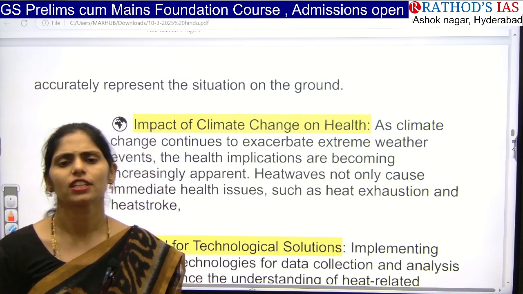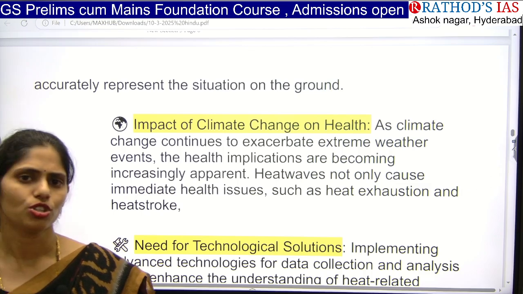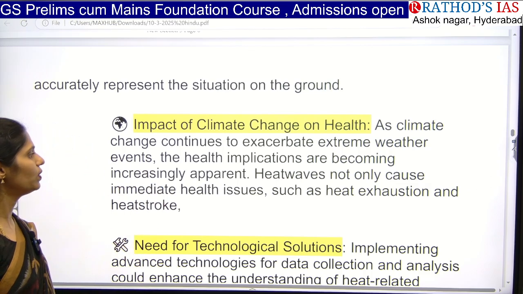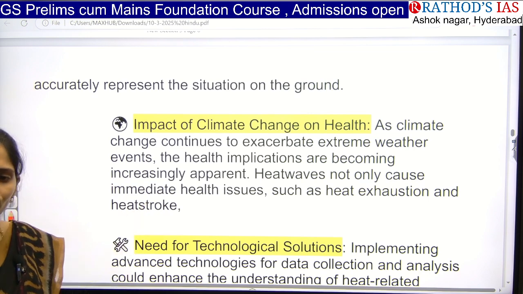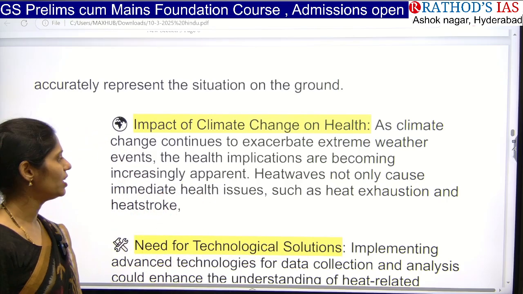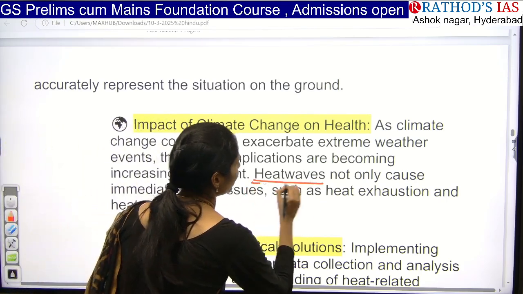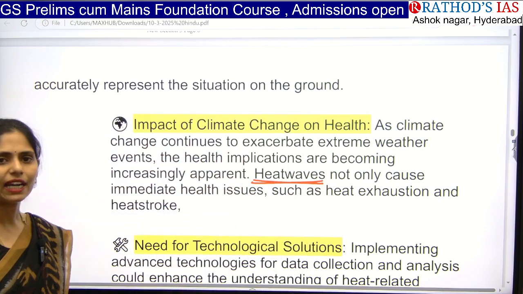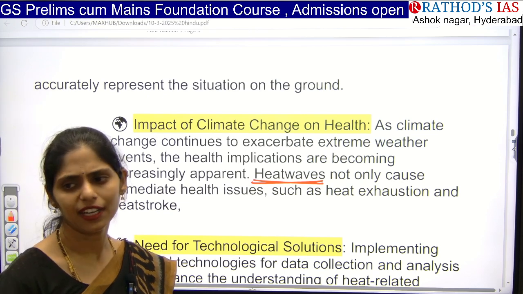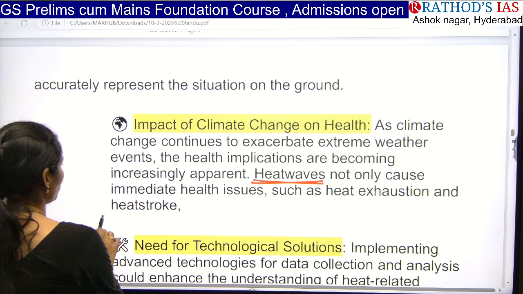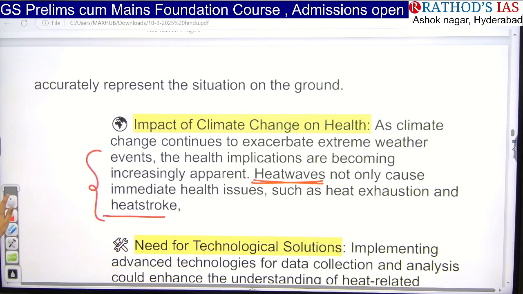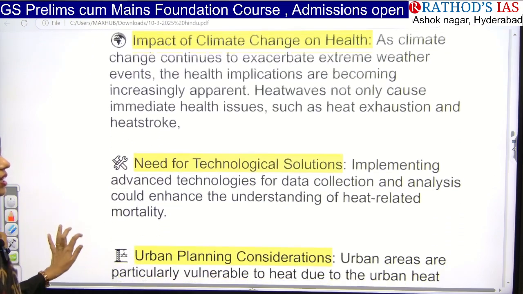Because of global warming, there is an increase of extreme weather events that will have more cost on health. Because of climate change, even heat waves can increase. That will lead to heat exhaustion, that is nothing but extreme dehydration, as well as heat stroke. So we have to focus on those areas. And this one is we have to use technology for solutions.